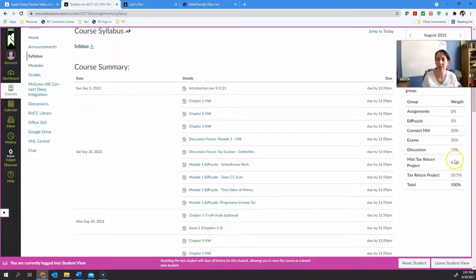And later on, you'll see that there are tax return projects, 2 different types. There's a mini tax return project and there's a larger tax return project. That's really just to give you some hands-on experience because I couldn't have you walking out of a tax class never actually having prepared tax returns. So I created mini tax projects for you that build on each other, and a larger tax project. But you're not going to worry about that right now. Those are for a little bit later.